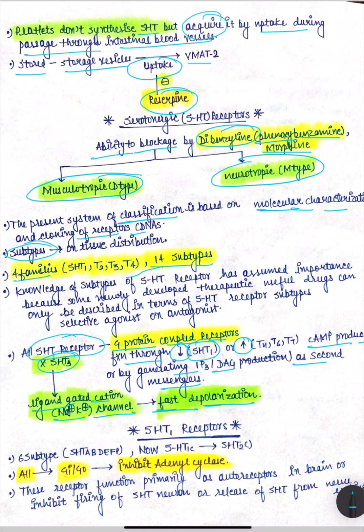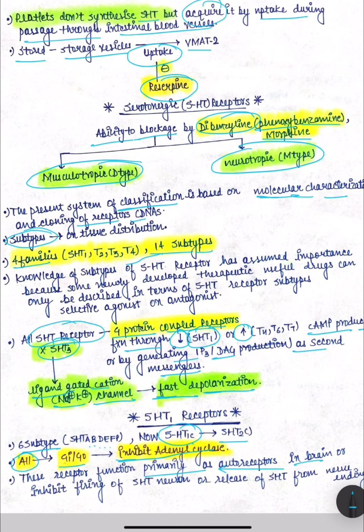So six classes, six subtypes, 5-HT1B, D, E, and F have been identified, but 5-HT1C, initially it was in this category, but now it is 5-HT2C. Okay, so all the subtypes, they are Gi or Go type of coupled receptors, and they inhibit adenyl cyclase. And these receptors function primarily as autoreceptors in brain, inhibiting the firing of 5-HT neurons or release of 5-HT from nerve endings. So basically they are inhibiting the firing of 5-HT neurons in the brain. Okay.